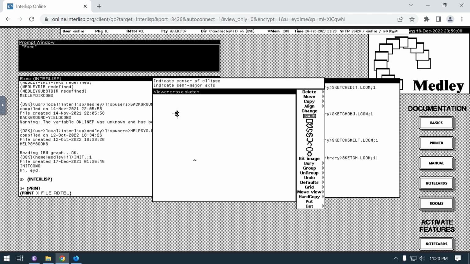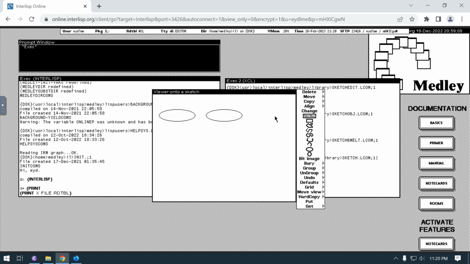So if I was to click somewhere and then make a line and then start going out like this, let's say, that looks cool. I can come over here, hit copy, left click and let go, and then it'll copy that and you move it to where you want. Kind of like snaps around.